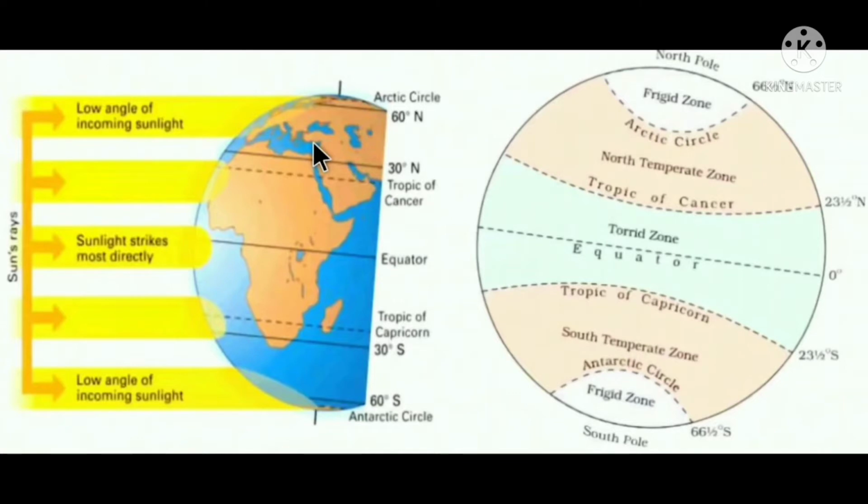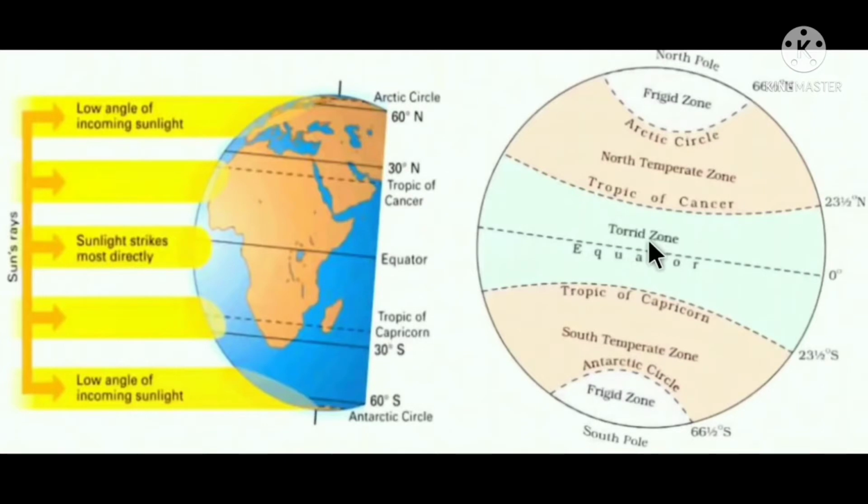So there is low incoming of sunlight. Thus, in torrid zone, children, the sun rays are more and stronger. They are very strong. Because of this, the countries that are located in torrid zone are hot countries.